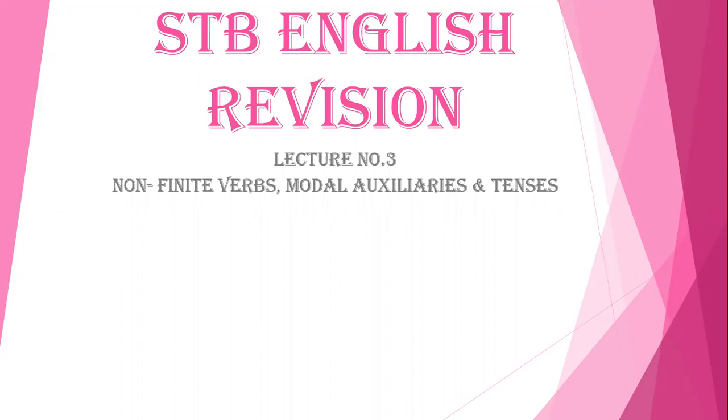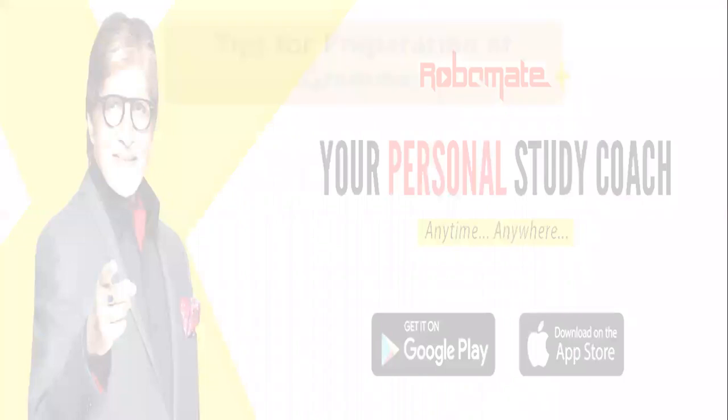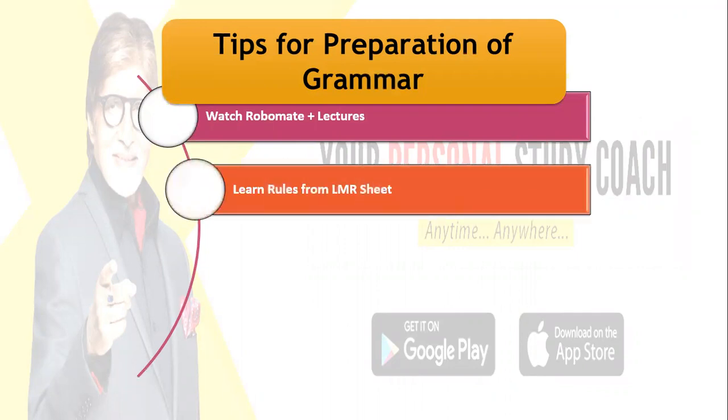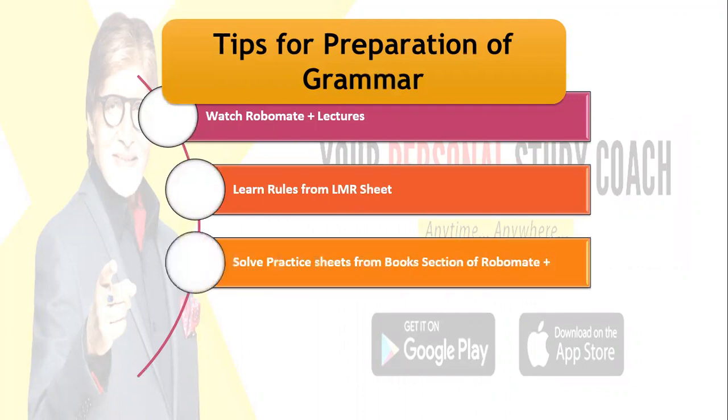But before we start with it, we all know that we have the RoboMeet lectures, the RoboMeet videos, the application which is provided to you, the LMR sheets, which is soon going to be provided to you, and the solving practice sheets, then the workbooks which are provided to you by us are solved by you.